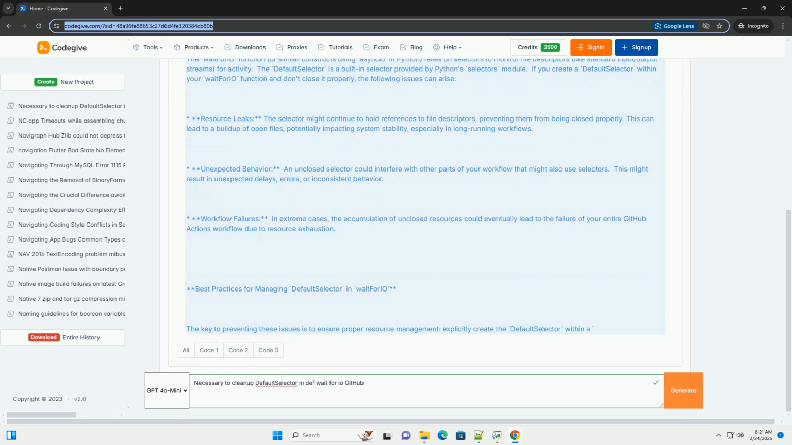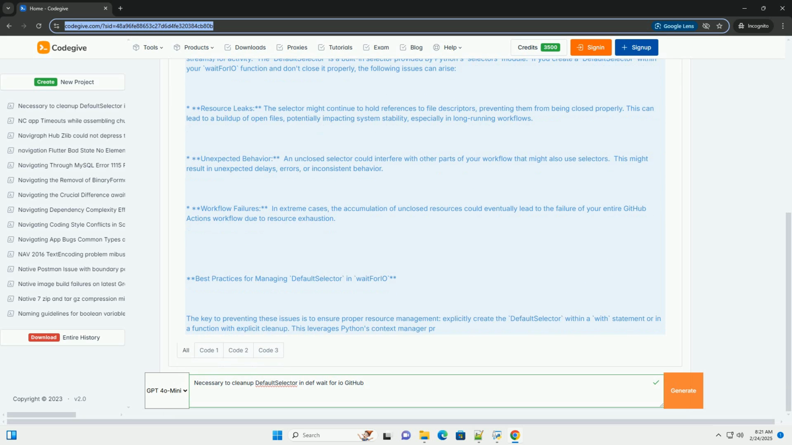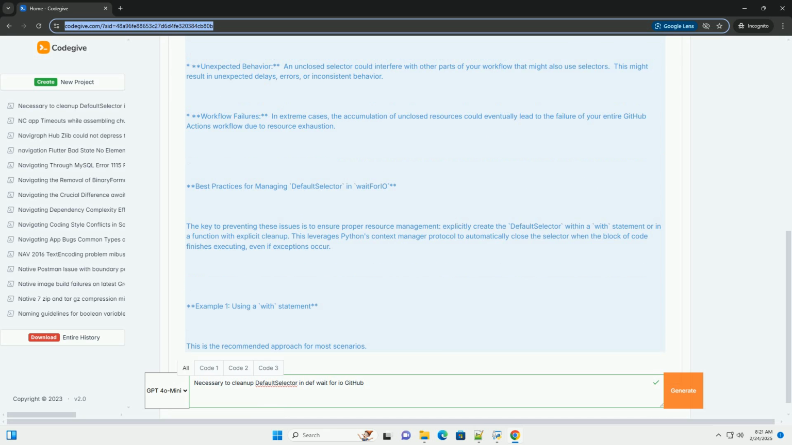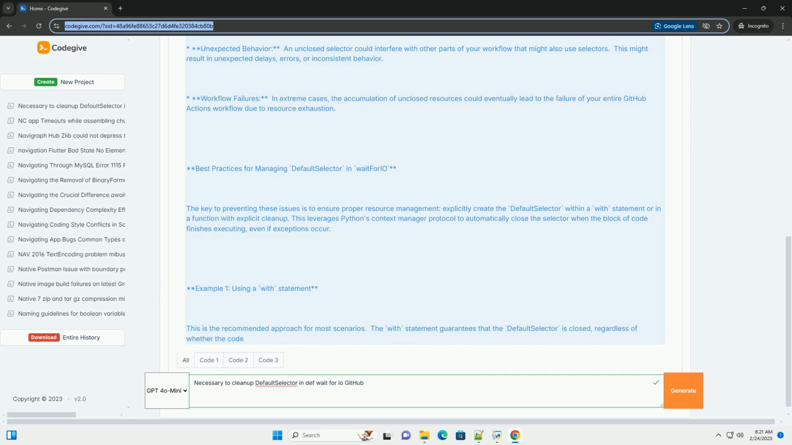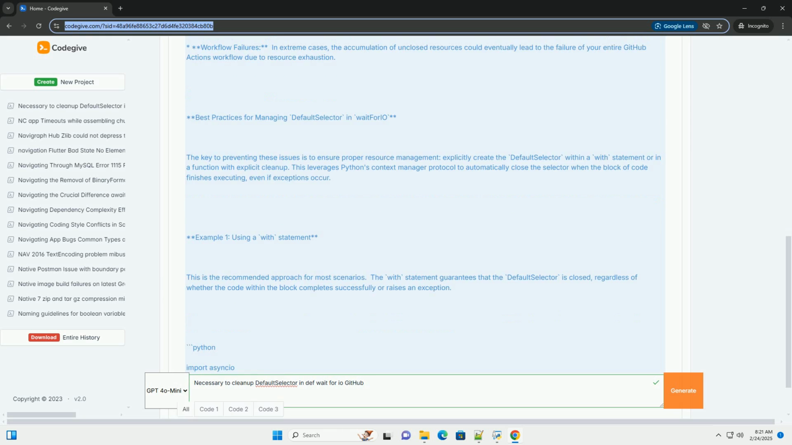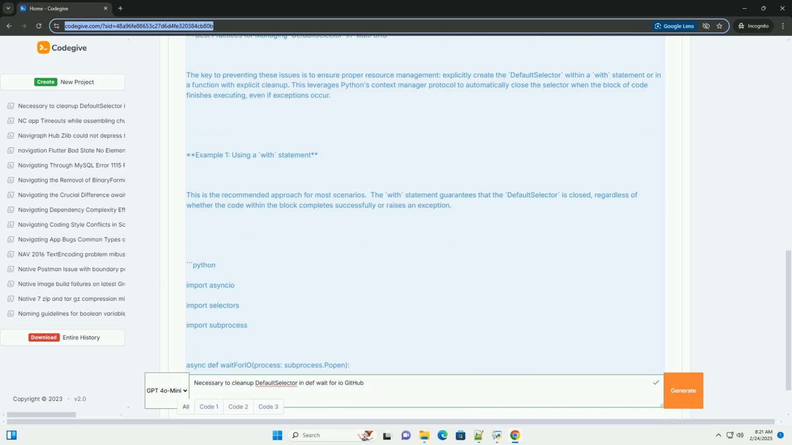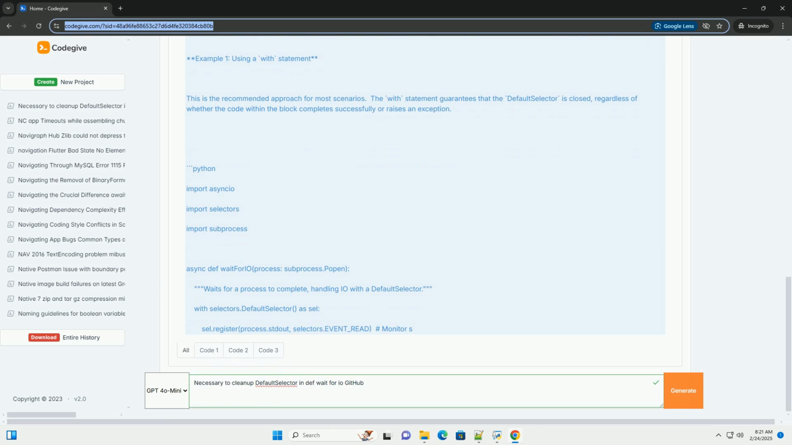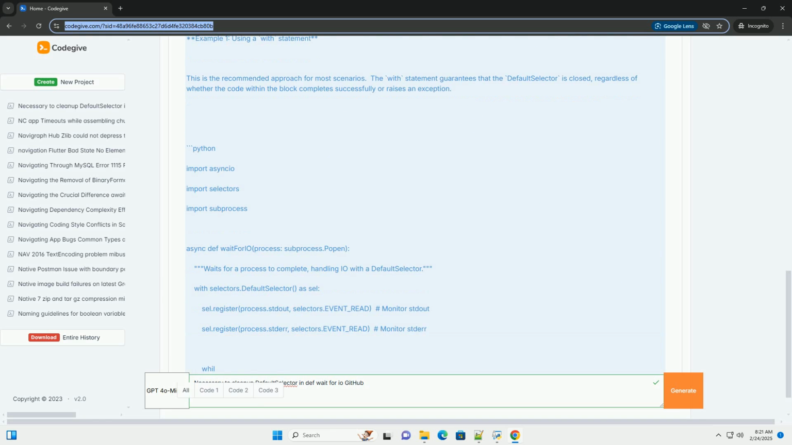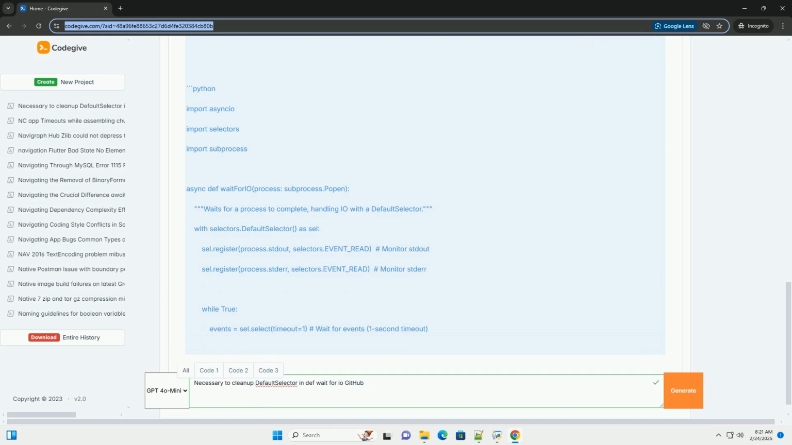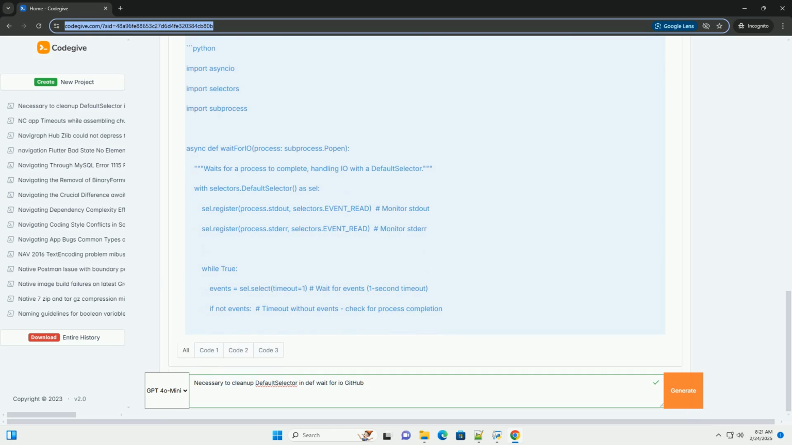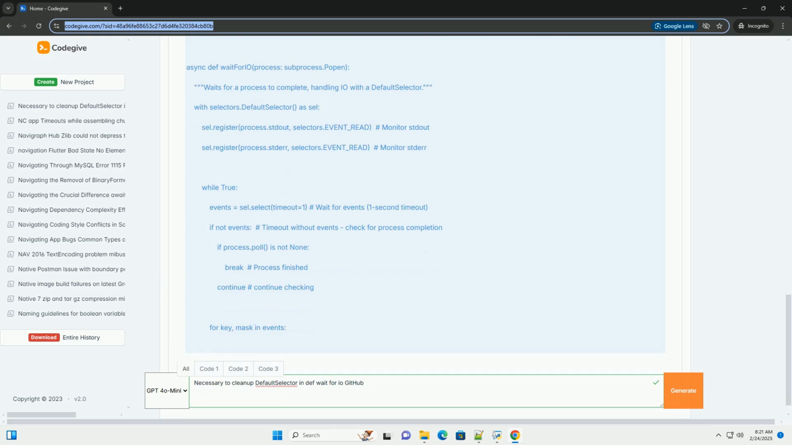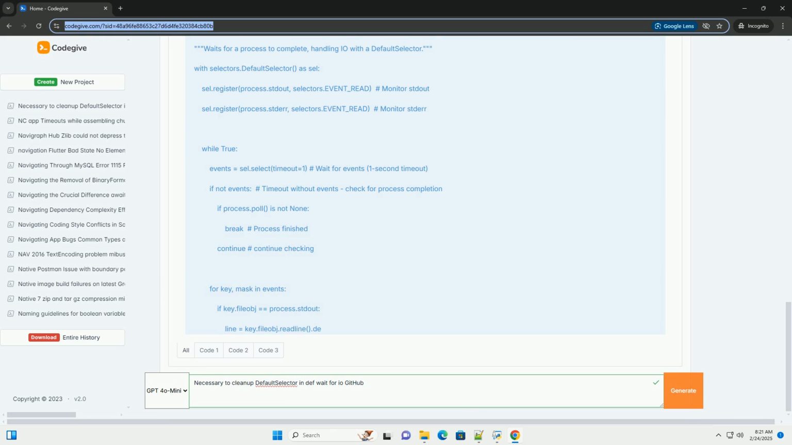waitforio implementations. Understanding the problem. The waitforio function, or similar constructs using asyncio in Python, relies on selectors to monitor file descriptors, like standard input/output streams, for activity. The default selector is a built-in selector provided by Python's selectors module. If you create a default selector within your waitforio function and don't close it properly, the following issues can arise.